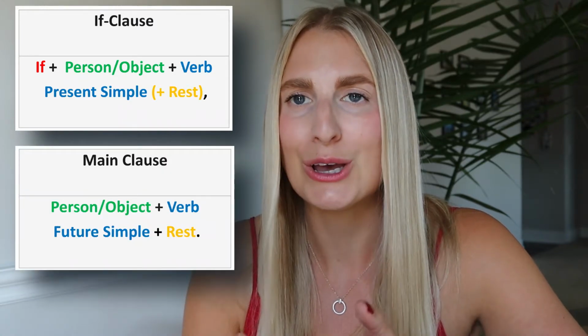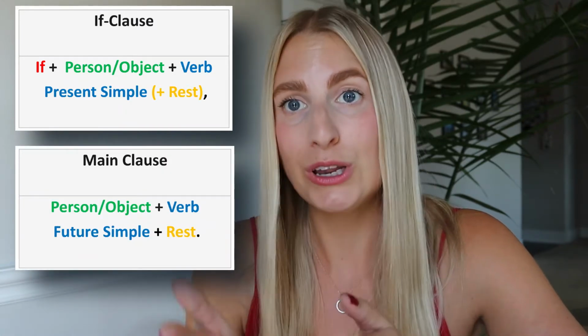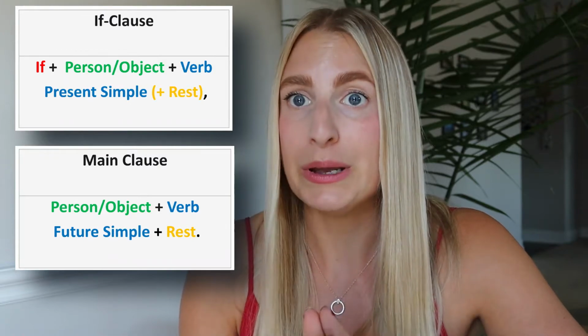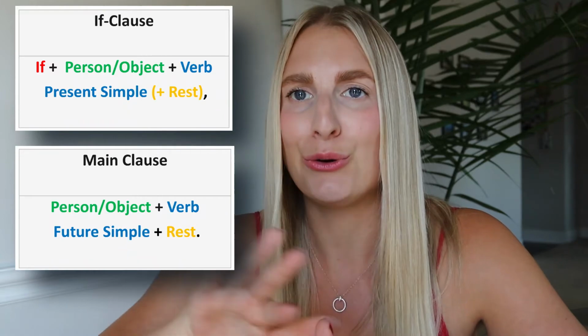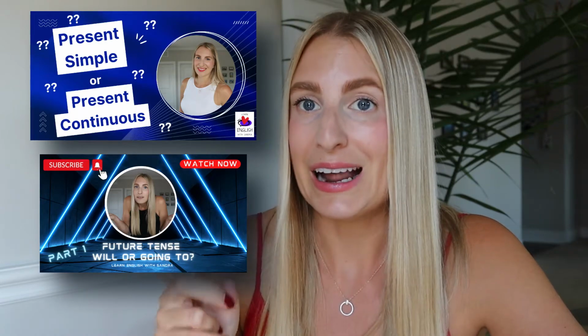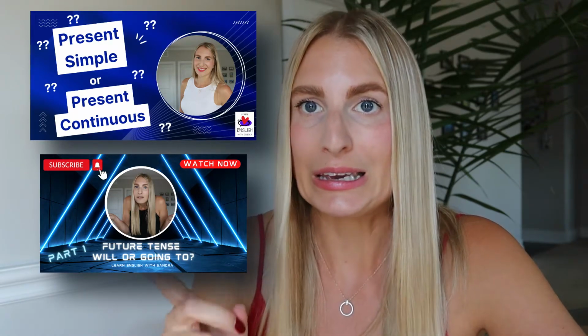In the main clause, you can find the person or the object, then the verb in the will future, which is also the future simple, and then the rest. If you need more information on the present simple or the future simple, then I suggest that you click on this link up here because I have a video about both of the tenses.